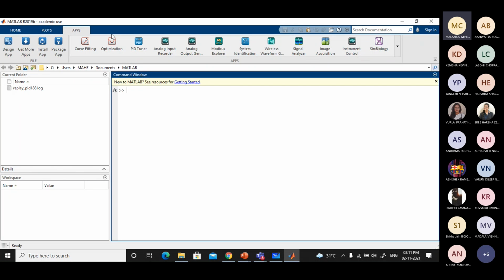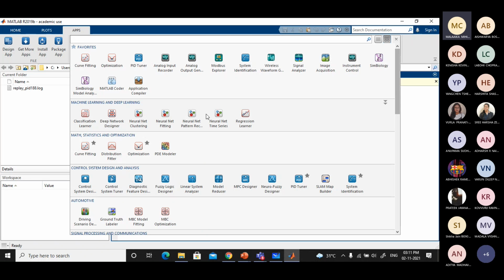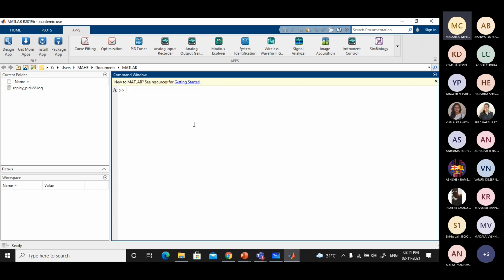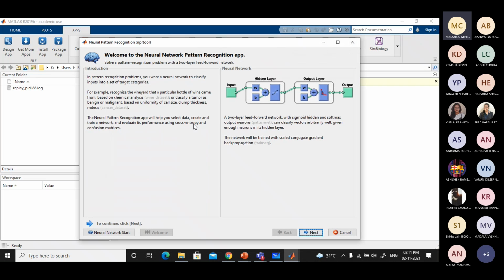I just clicked Apps. You can see there are different apps like Classification Learner and so on. I'm just choosing one, like Neural Net Pattern Recognition. You're able to see the one chosen, right? Yes, sir.